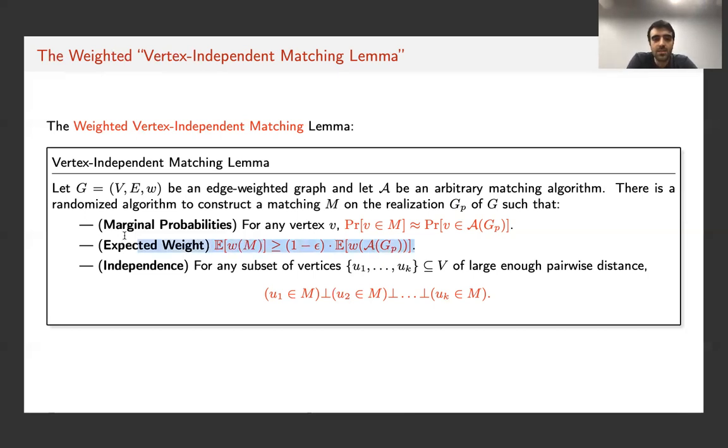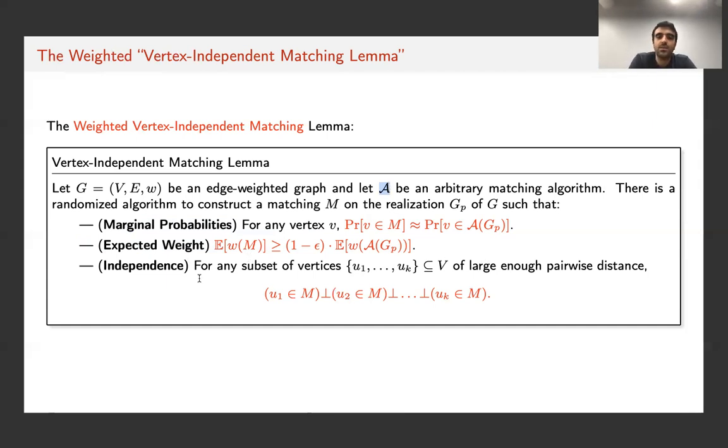Well, these two properties are actually not hard to satisfy. We could basically just use algorithm A to report M on realization GP. However, what's interesting here is the third property. This algorithm A may have any dependencies in how it matches the vertices.